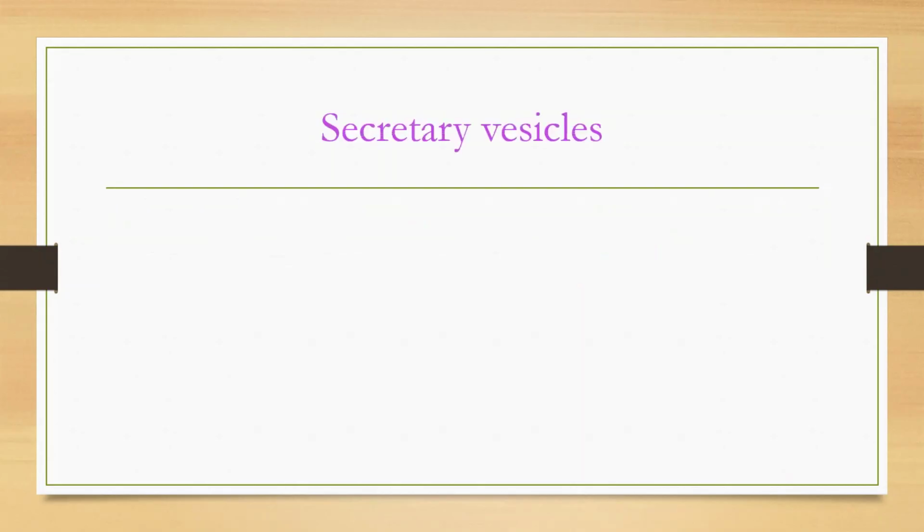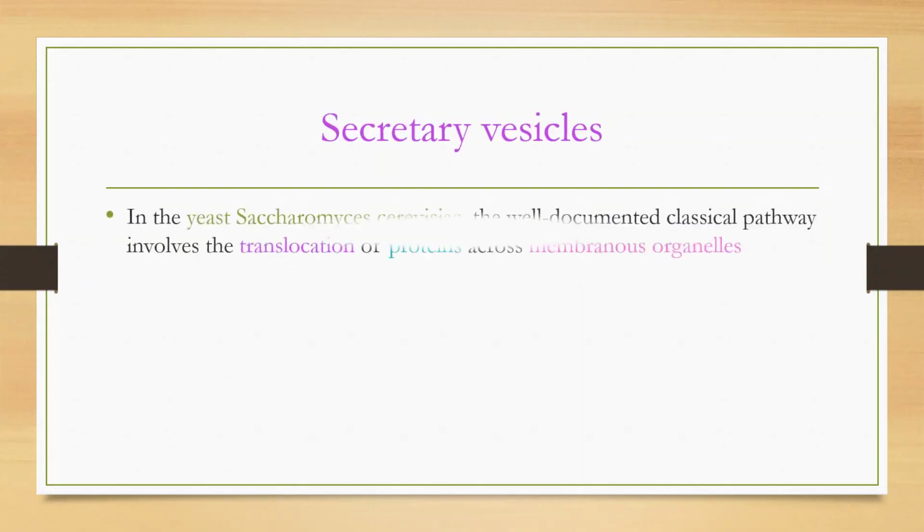Next, secretory vesicles. What is the secretory vesicles? In the yeast, Saccharomyces cerevisiae, this is the best example of yeast cell. The well-documented classical pathway involves the translocation of proteins across membranous organelles. Okay, what is meant by translocation of proteins? Translocation of proteins means translational pathway in budding in yeast.